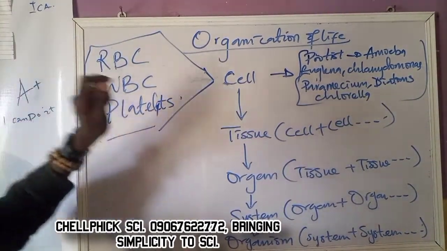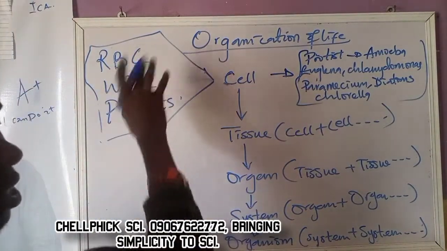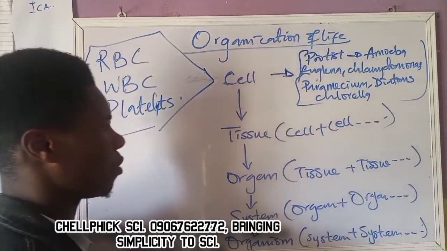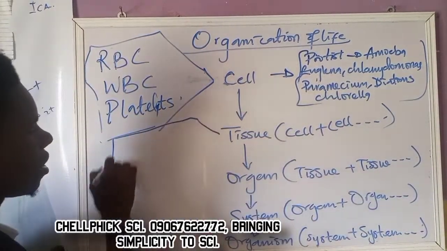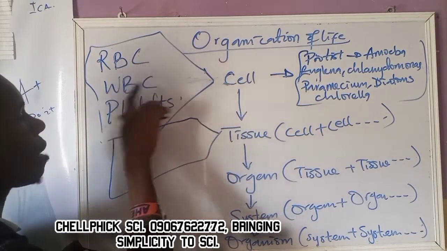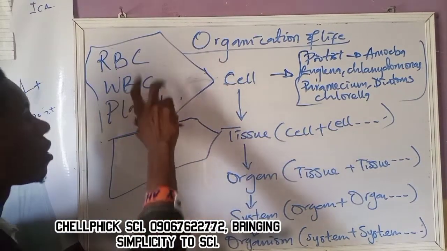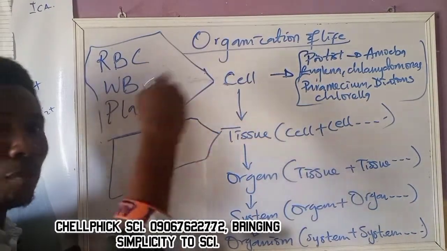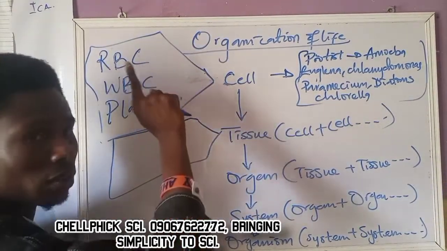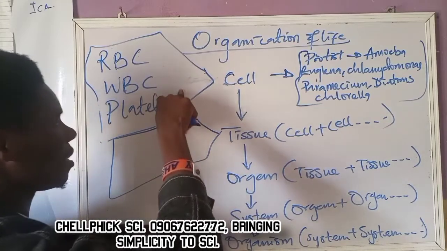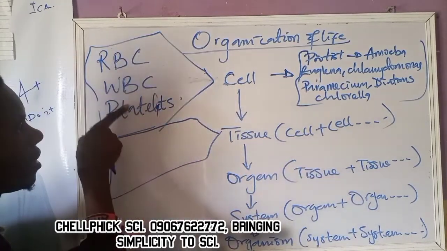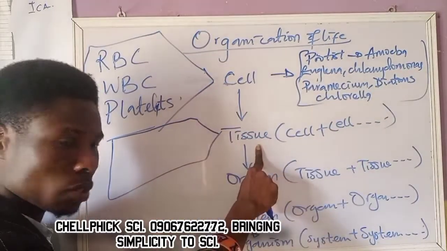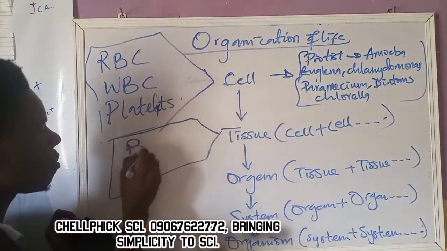These three combine together. You can see these three are cells. Now, tissue is the combination of similar cells to perform similar functions. For example, red blood cell, white blood cell, platelet, they are all blood. These are the cellular parts of blood, that is, the parts of blood that are cells. So if you hear blood cell, it means red blood cell, white blood cell, and platelets. When all these three, cell plus cell plus cell, since it's more than one cell, it has become a tissue. So when all these combine together, they form blood.